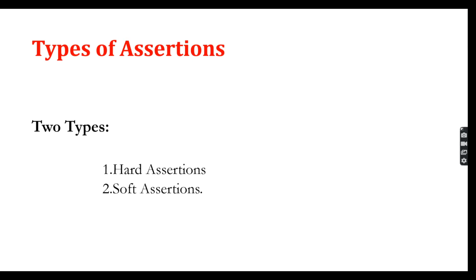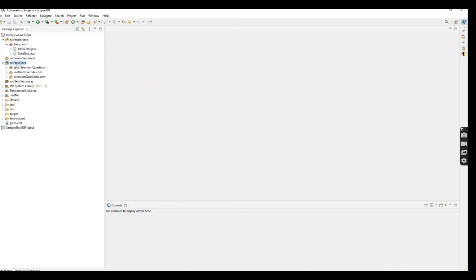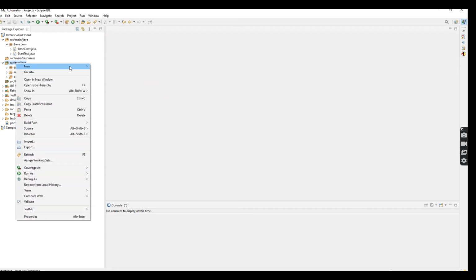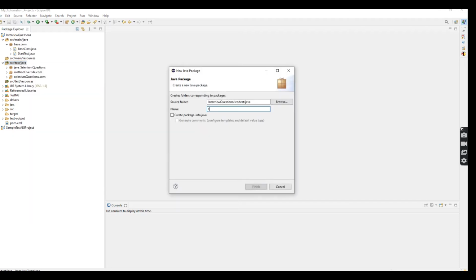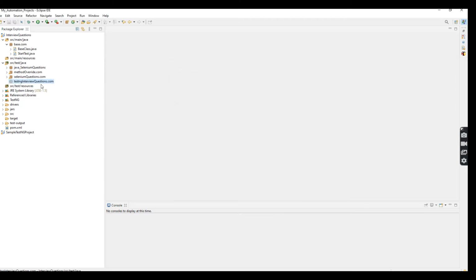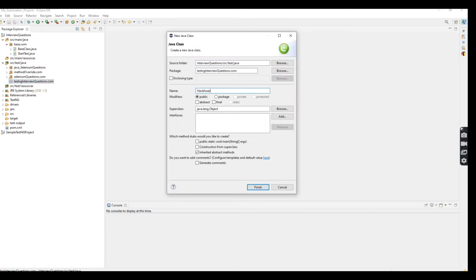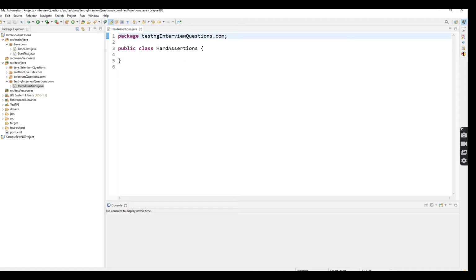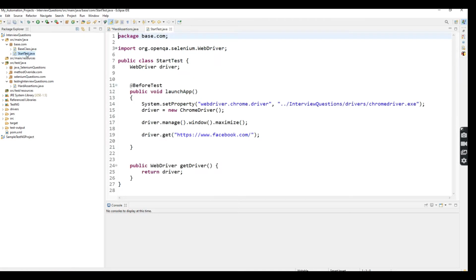Okay, let's see. Now I'm going to create one package under src/test. The package name is testng interview questions. Here I'm going to create one class, and the class name is HardAssertion. First I want to create one method. Inside the method I'm going to instantiate the WebDriver and decide which application I'm going to use. The method is already available here.